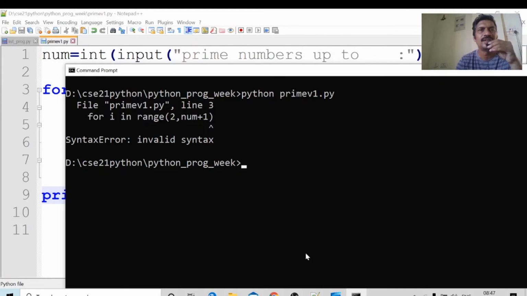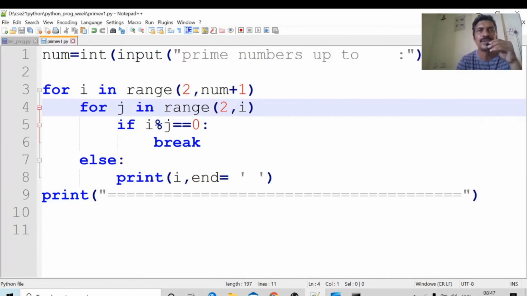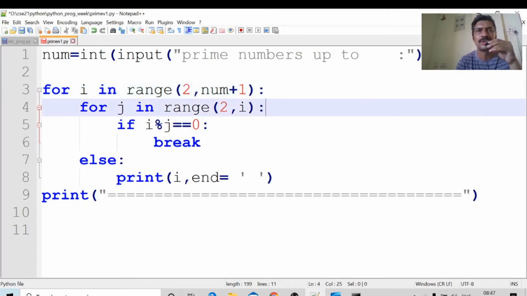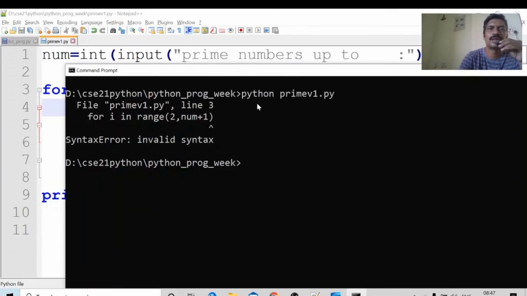What is the error? Here the separator is not there. In the for loop we have to place the separator. Okay, that's why it is showing an error. Here also the separator is required. We have not placed the separator. Control S. Alt tab. CLS.